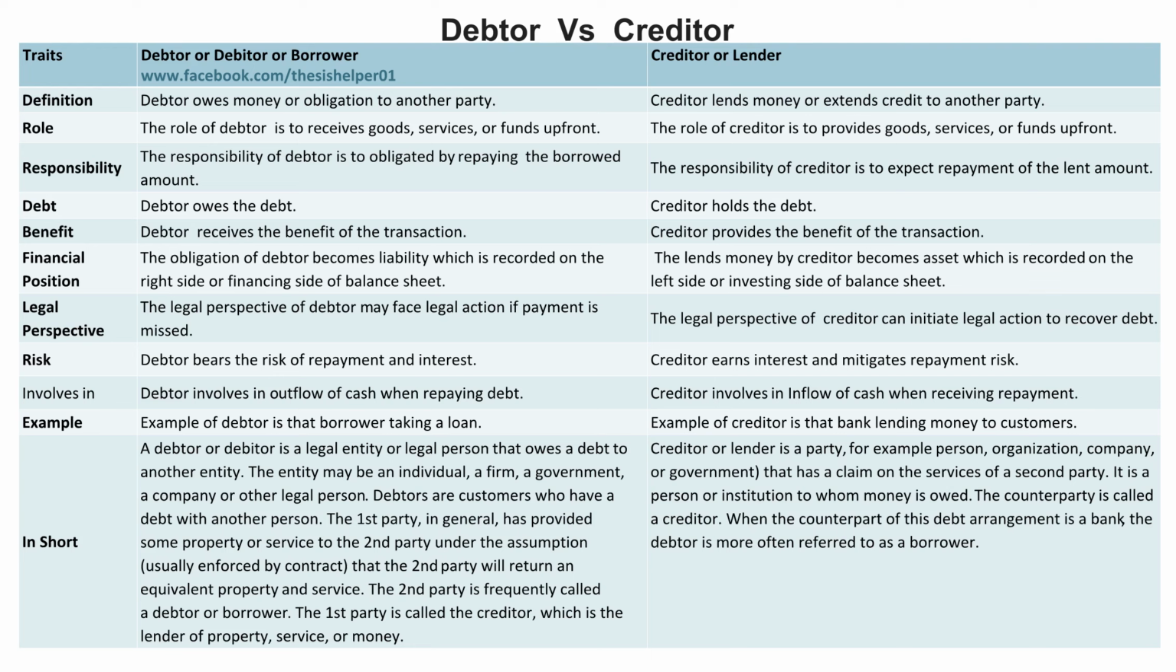The second party is frequently called a debtor or borrower. The first party is called the creditor, which is the lender of property, service, or money. A creditor or lender is a party, for example a person, organization, company, or government, that has a claim on the services of a second party. It is a person or institution to whom money is owed. The counterparty is called a creditor. When the counterparty of this debt arrangement is a bank, the debtor is more often referred to as a borrower.